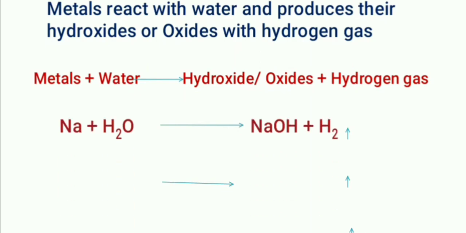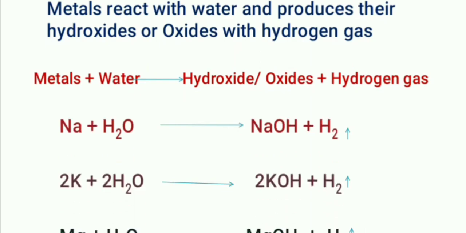Now is the reaction with water. We have already learned how metallic oxide reacts with water and forms hydroxides. Now directly some metals will react with water. Metals react with water and produce their hydroxides or oxides with hydrogen gas. See here, sodium reacts with water and forms sodium hydroxide.